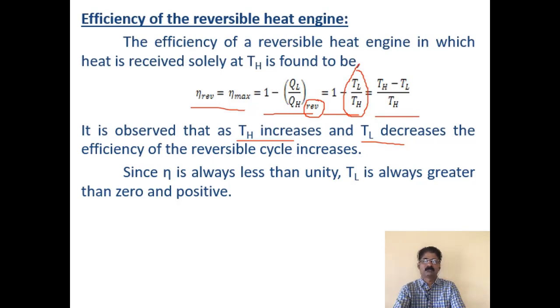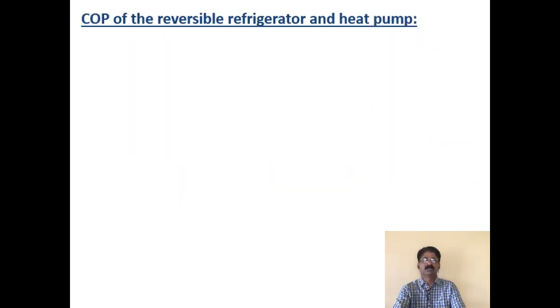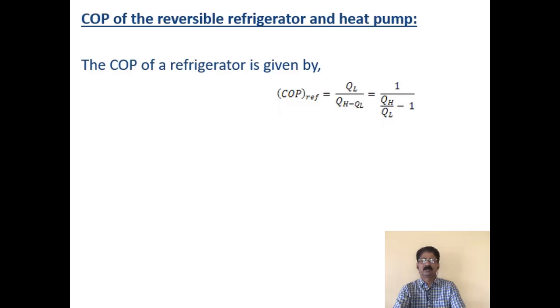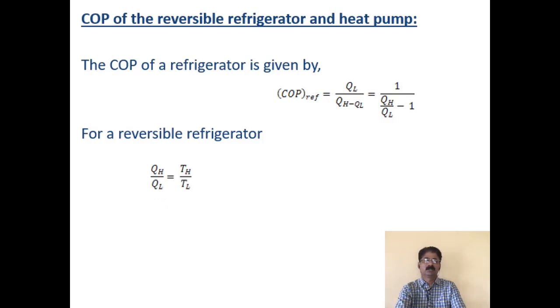Now coming to the COP of the reversible refrigerator and the heat pump. The COP of the refrigerator is given by QL divided by QH minus QL, or you can write it as 1 by (QH by QL minus 1). And for a reversible refrigerator, QH by QL is equal to TH by TL. So you can write the COP of the reversible refrigerator as TL by (TH minus TL).